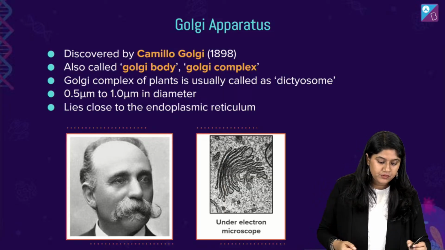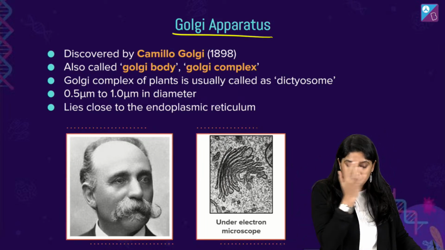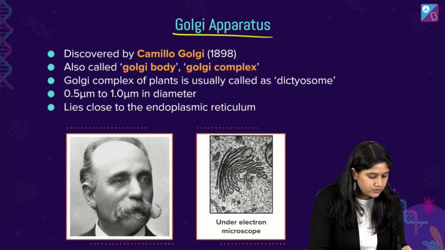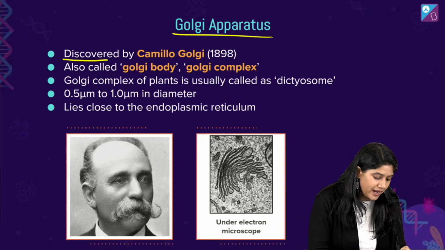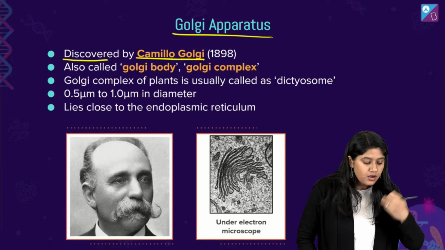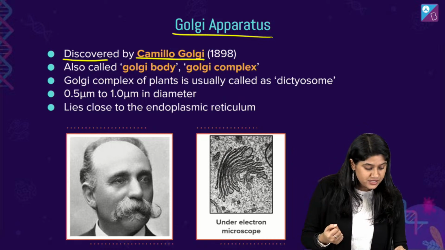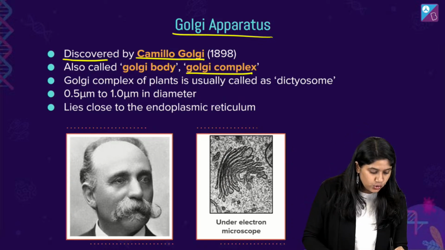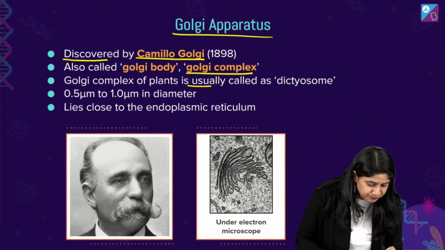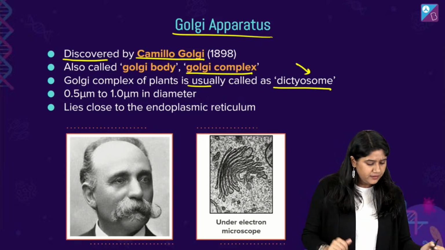So let's understand the Golgi apparatus, right? Class 9th में हमने पढ़ लिया था who discovered it and who gave the name, right? So it was discovered by Camillo Golgi in the year 1898. उसी से नाम आया है. That's why we call it Golgi bodies or Golgi Apparatus or Golgi complex. Usually in the plants we call it the dictyosome, right? Important term. इसे हम याद रखेंगे.